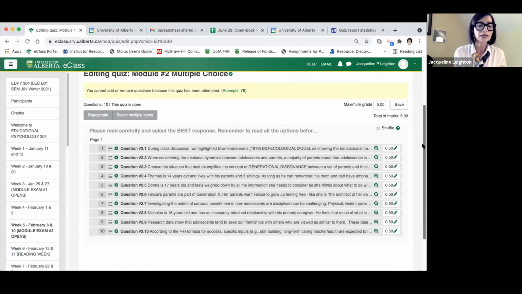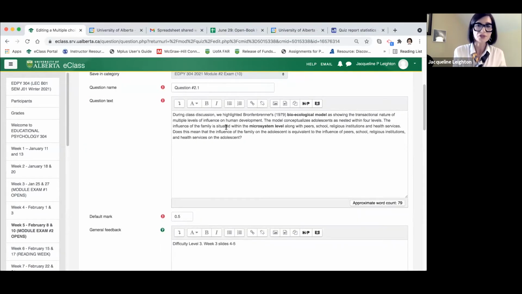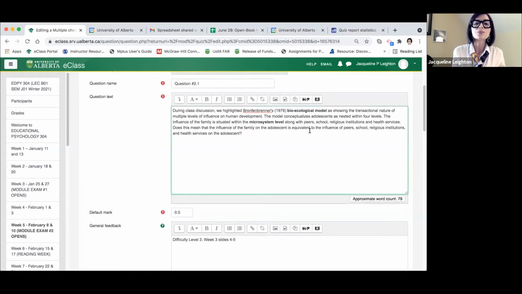I do 10 questions. Each of the questions is designed explicitly to be associated with certain learning objectives from the module that we have covered. I'll show you what it would look like here. So here we have the very first question, and we enter the question text. That's straightforward. This is something that I've created, not from a test bank. So the question might read like this.